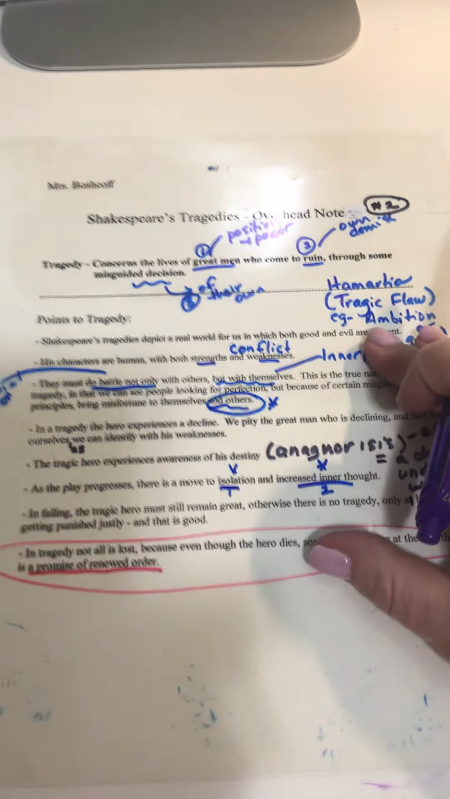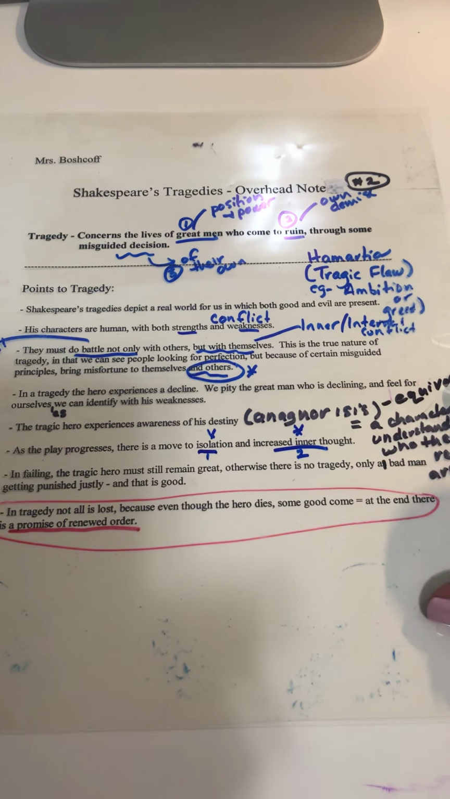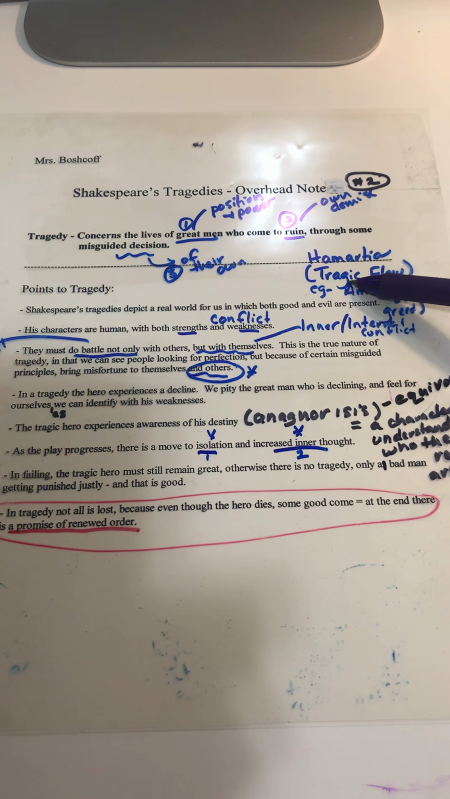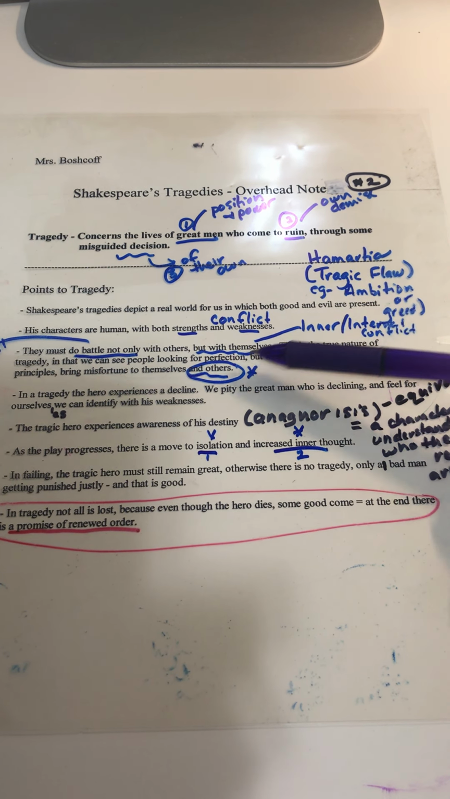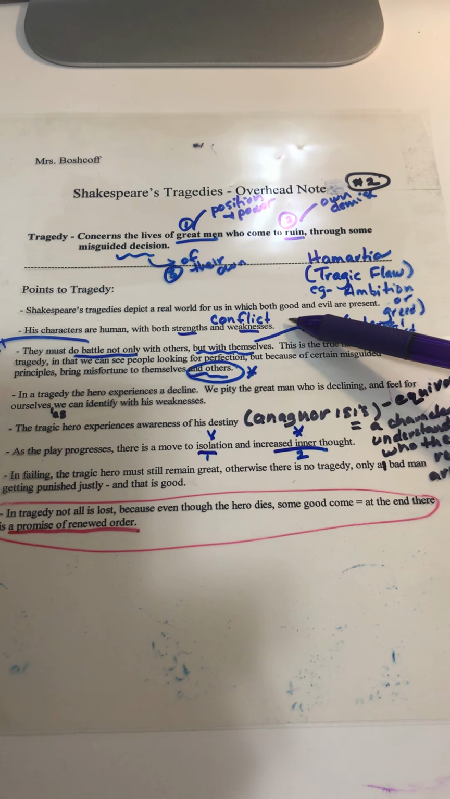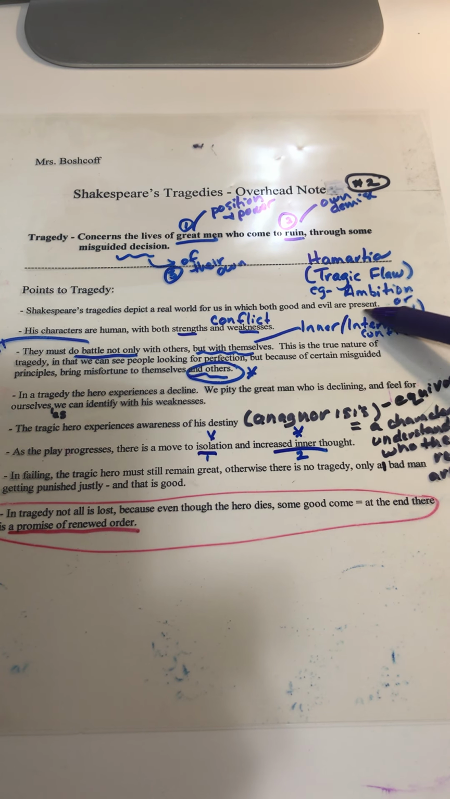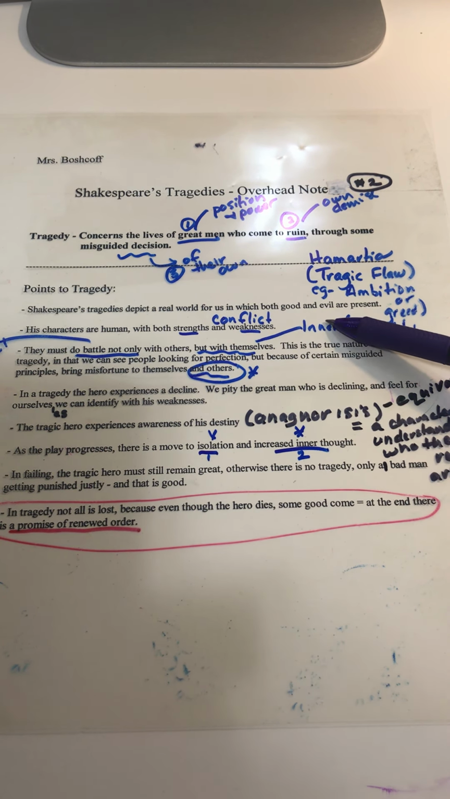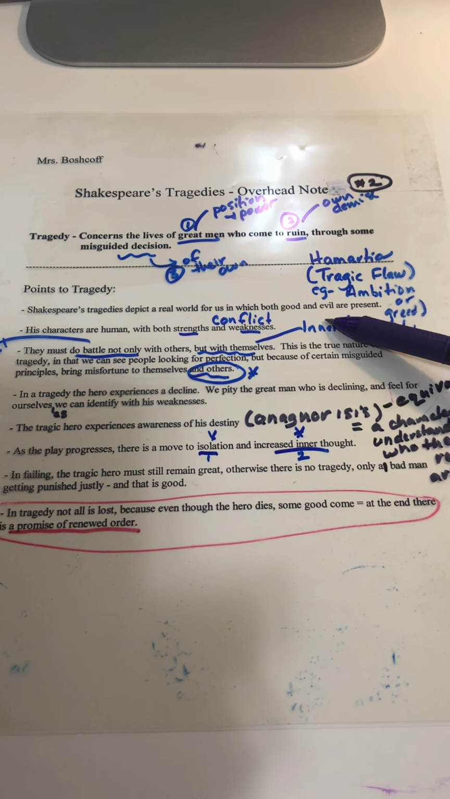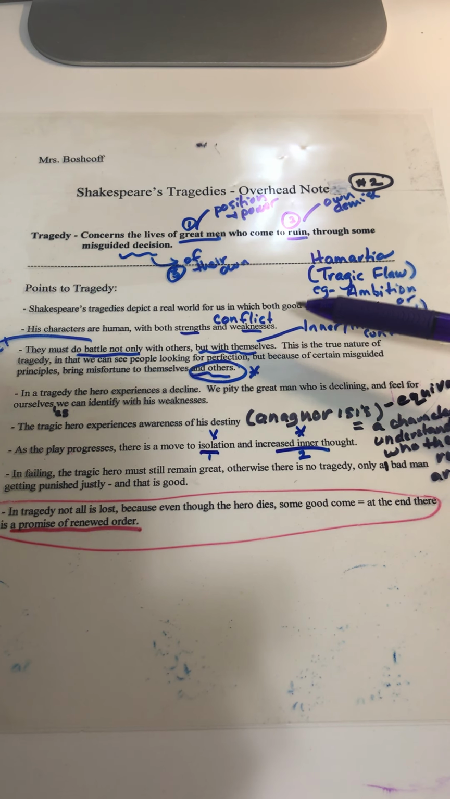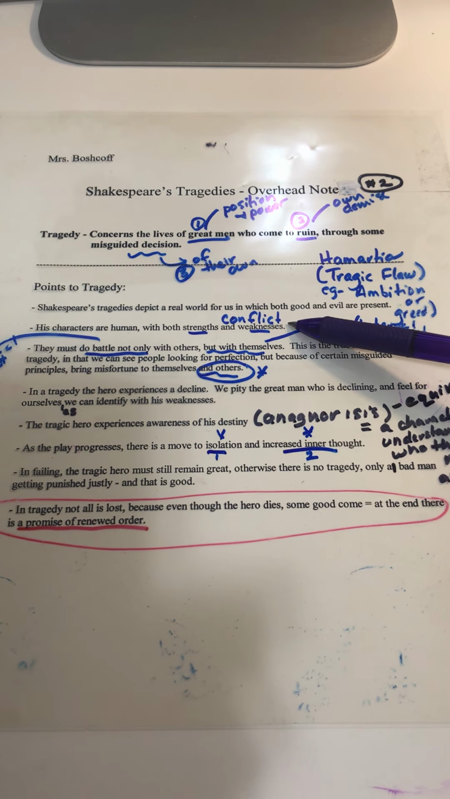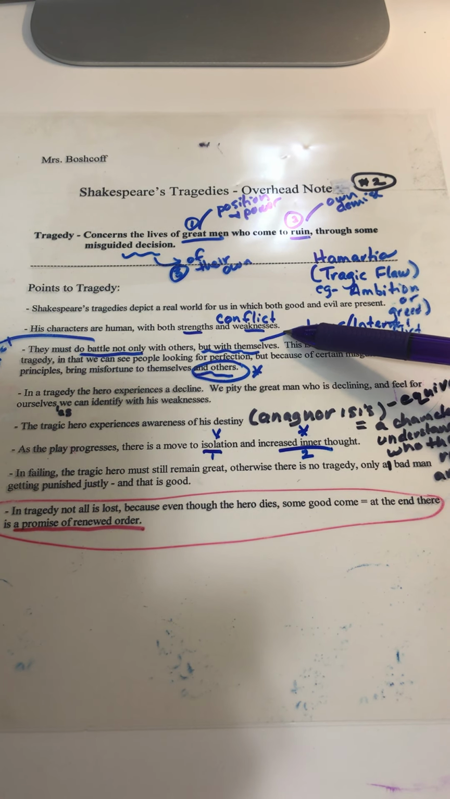Okay, so for tragedy, for Shakespeare, and again, we're going to see lots of crossover to Aristotle's definition. So Shakespeare's tragedies depict a real world for us in which both good and evil are present. So again, yes, this idea that the action must be believable, the characters must be believable, and the plot must be believable. And we've already established that for Macbeth, for this play, it is very, very believable.